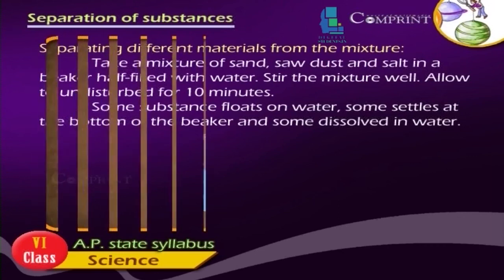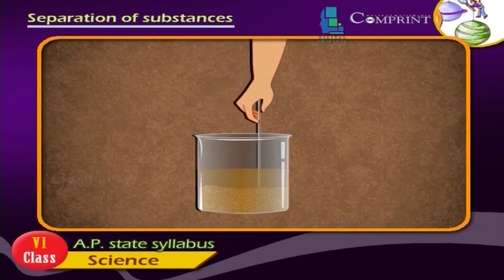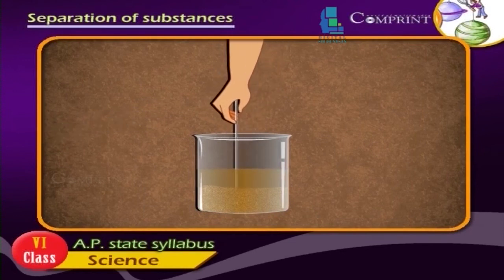Take a mixture of sand, sawdust and salt in a beaker half filled with water. Stir the mixture well. Allow it to stand undisturbed for 10 minutes. Some substance floats on water, some settles at the bottom of the beaker and some dissolves in water.